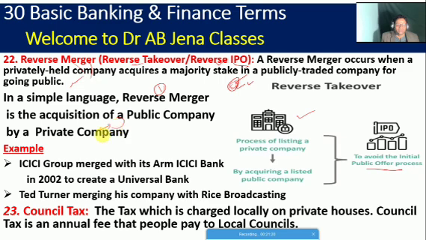So, friends, we will cite an example. ICICI Group merged with its arm ICICI Bank in 2002 to create a universal bank. Another example: Ted Turner merging his company with Rice Broadcasting.